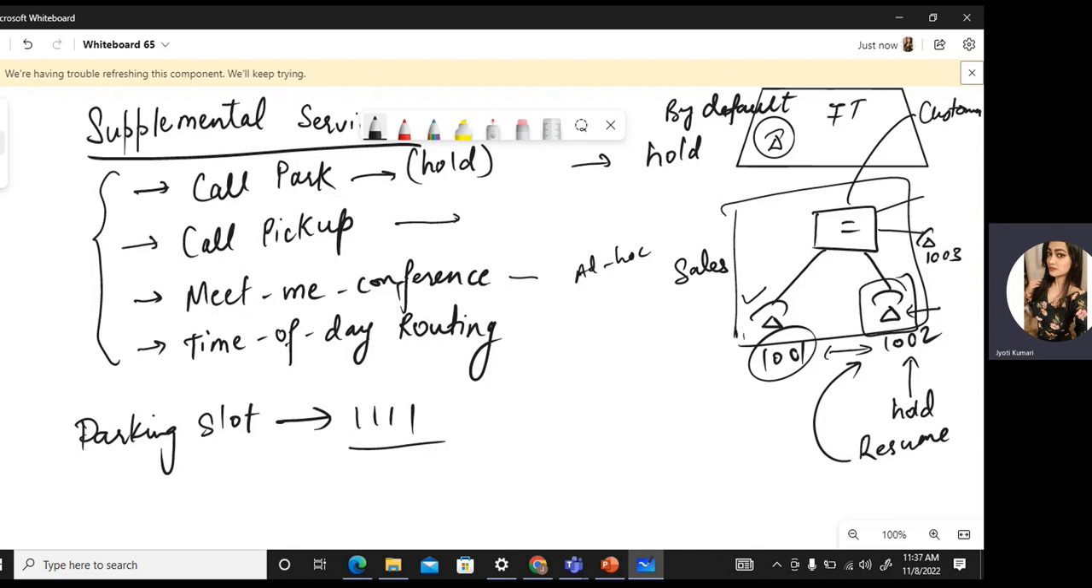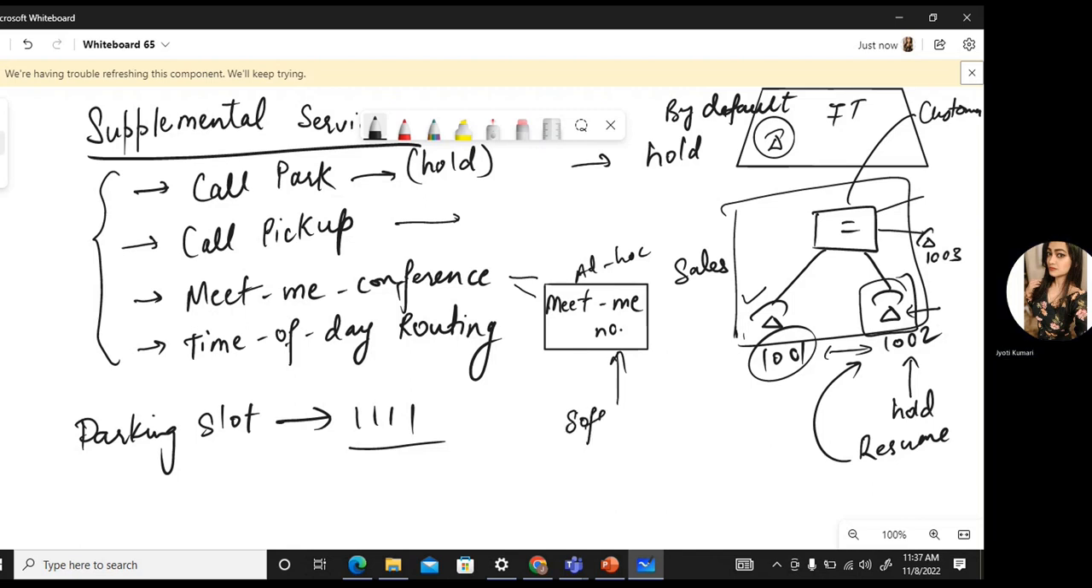And the other type of conference is a scheduled conference. That is MeetMe conference. But MeetMe conference is a bit different from a scheduled conference. In this, there is a MeetMe number configured. So a MeetMe number is configured in the CUCM. Using that MeetMe number, a conference can be initiated. But to start that conference, the first user who initiates the call needs to press the MeetMe soft key or a conference soft key.